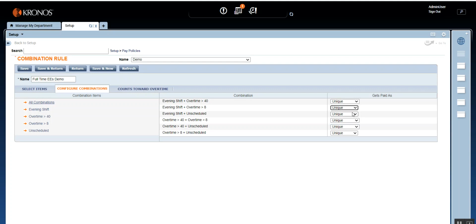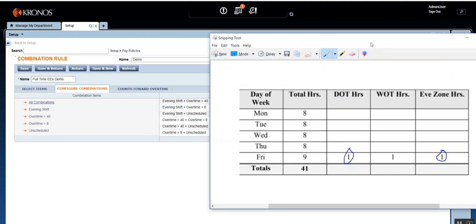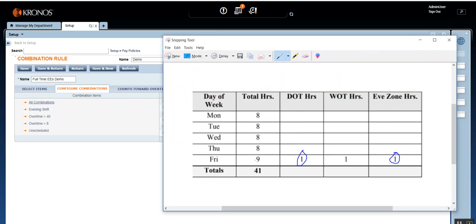Now you may wonder, why should we determine which one gets precedence or gets paid as? The reason is that just for working more than 1 hour, the employee is getting in 3 different situations. Did he work for 3 hours?